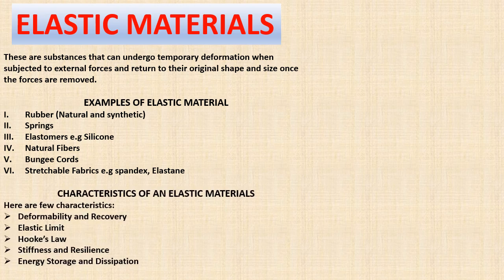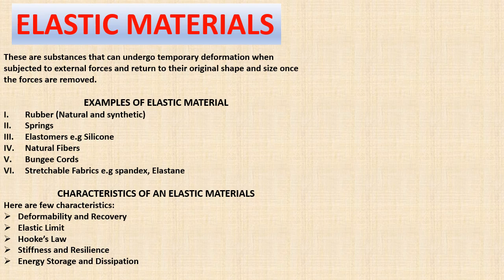Now, let's go to characteristics of this elastic material. The very first one is deformability and recovery. That is, elastic material can be deformed. That is, you change it from the way it looks by compressing it or by making it longer than before. And after the force that used to deform it has been removed, it will return to the way it is. Now, another characteristic is elastic limit. All elastic material have an elastic limit. They have a point where they will not be able to return to the way they were.